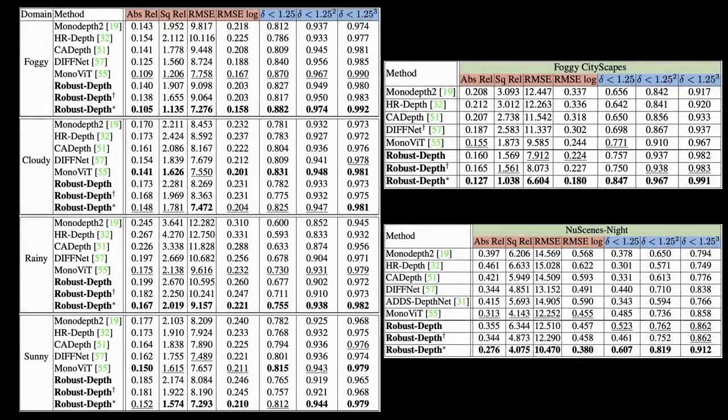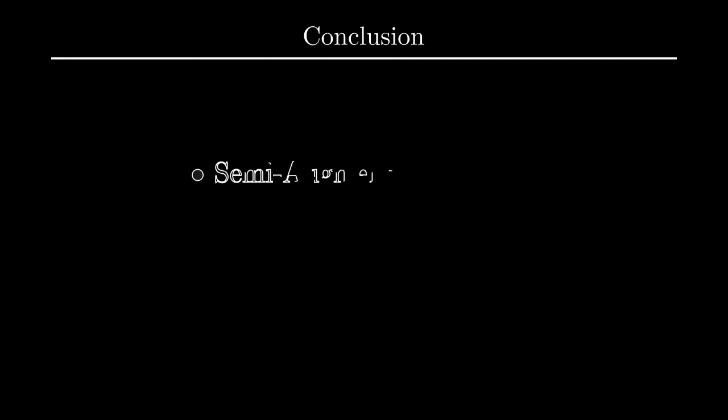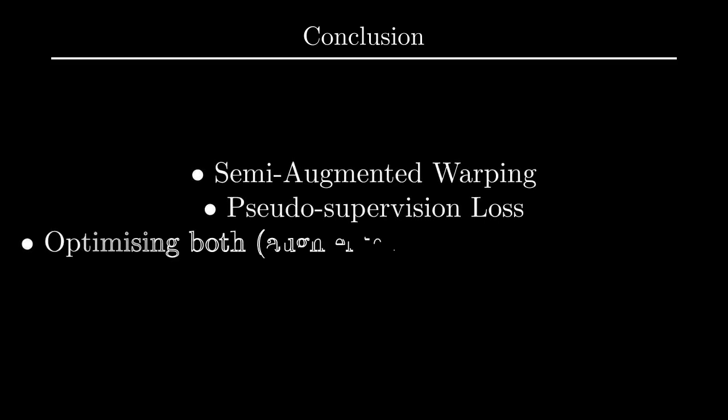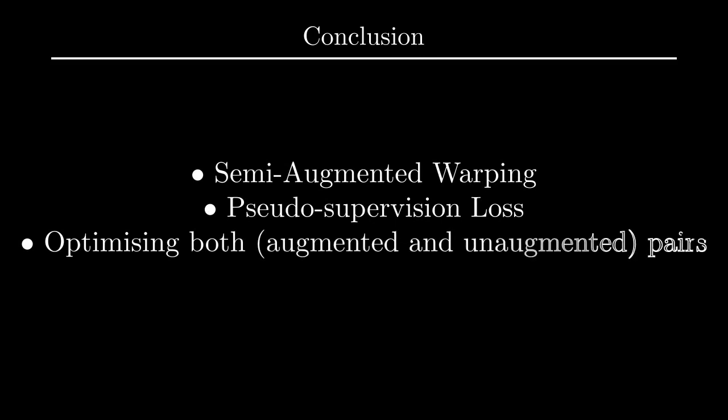Here we show our quantitative results on the out-of-distribution data. We can see that robust depth outperforms or matches the performance of the current state of the art. The paper contains more details as well as a meticulous ablation study of all the components of our algorithm. In conclusion, we achieve this using semi-augmented warping and novel pseudo-supervised loss scheme and optimizing for both augmented and unaugmented image pairs.